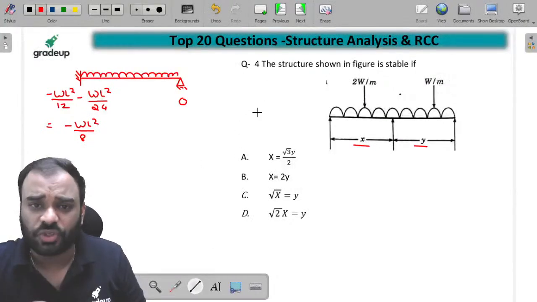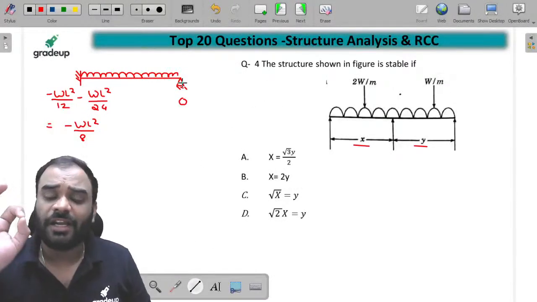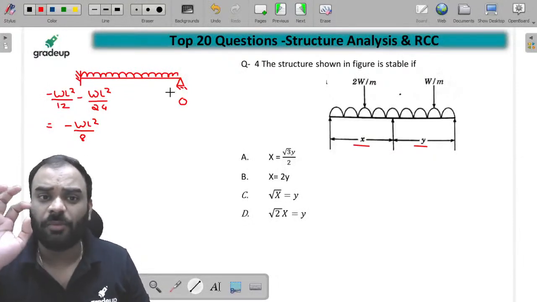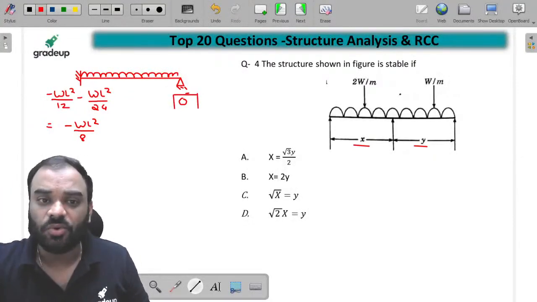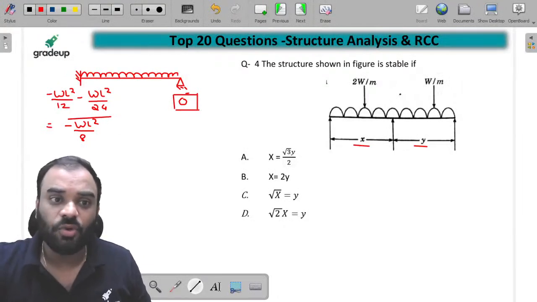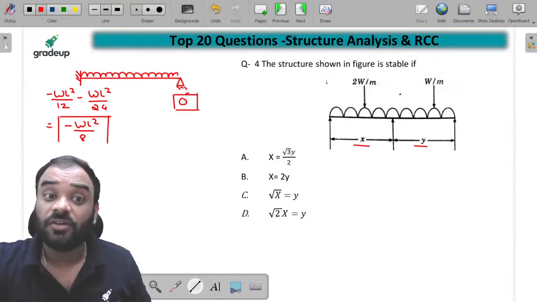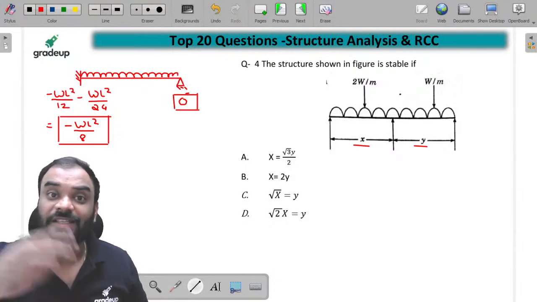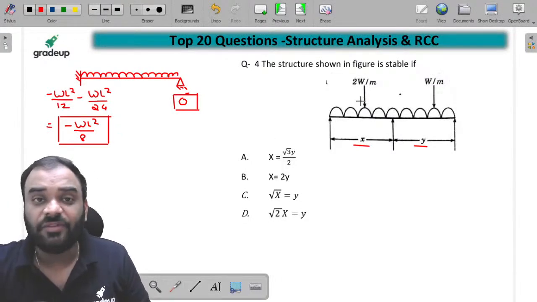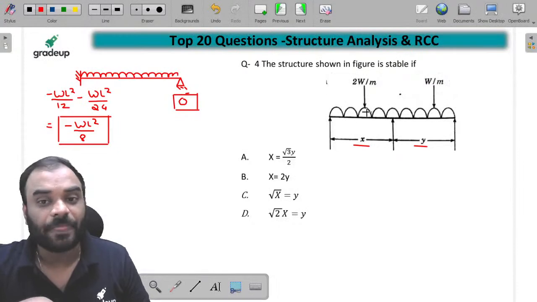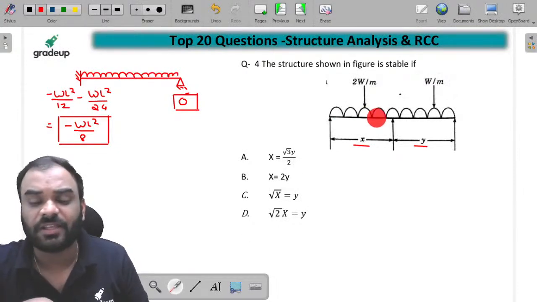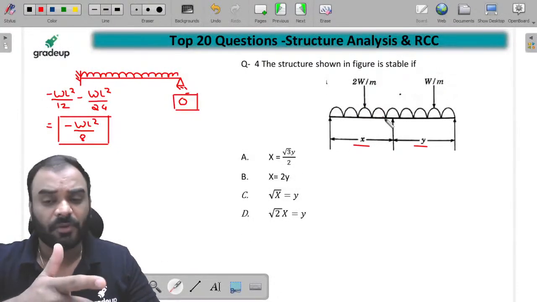Can I say, children, if we have one end as a hinge and the other as fixed, we have fixed end moment equal to 0 at the hinge end and WL square by 8 at the fixed end, right? Or at the rigid joint. So guys, again we can apply this particular concept over here. Yes, we can apply it.